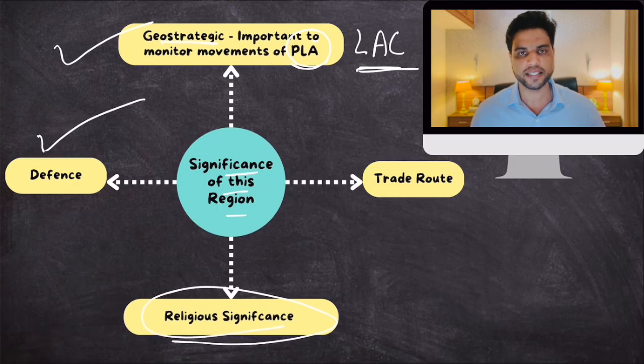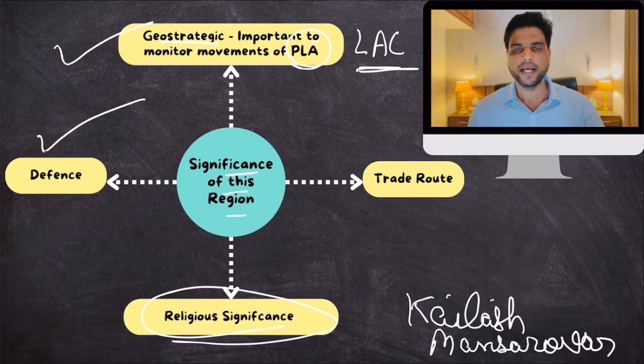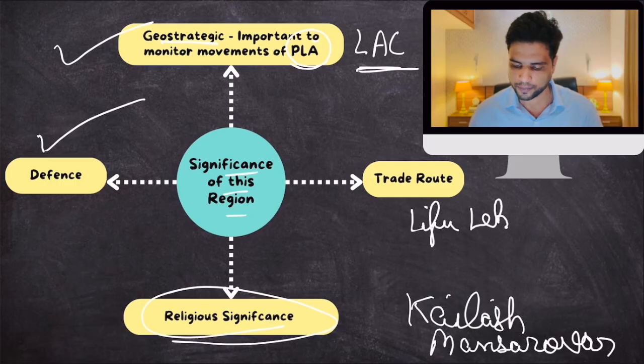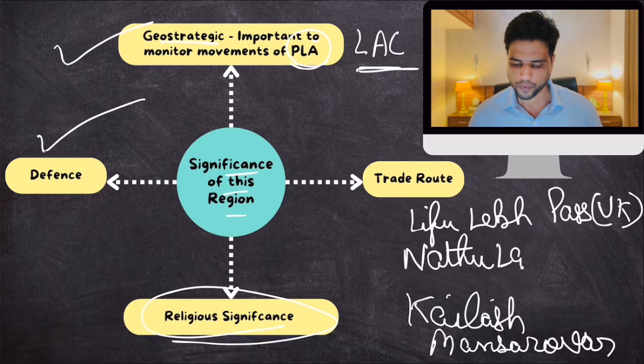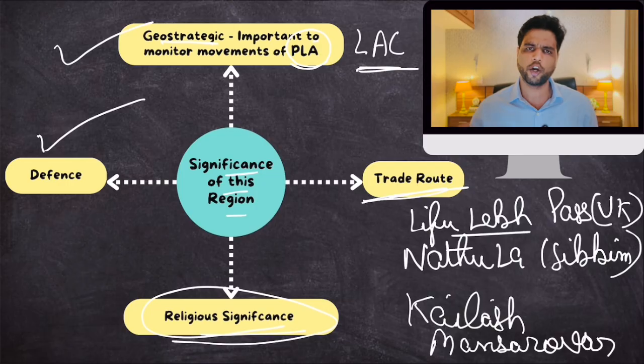Then religious significance. I told you, Kailash Mansarovar Yatra. Kailash Mansarovar pilgrimage happens through this region, right? Now, Indians generally go to Tibet for the Kailash Mansarovar pilgrimage through two routes. One is Lipulekh Pass, which is in Uttarakhand, and the other is Nathula Pass, which is in Sikkim. Generally, the Sikkim route is preferred, but traditionally the Lipulekh route is also taken. So religious significance, and it is a trade route also, economic land trade.